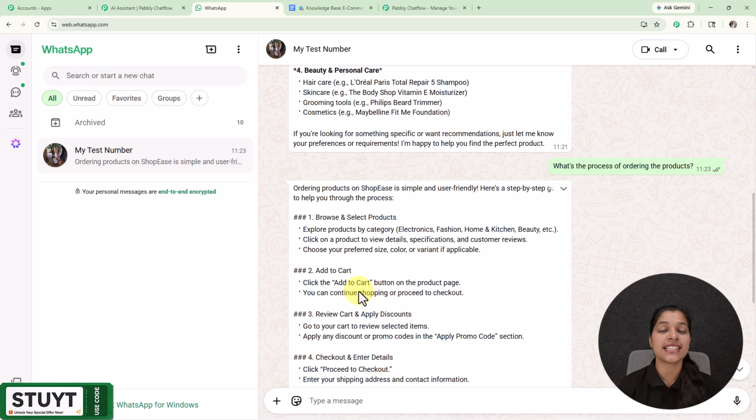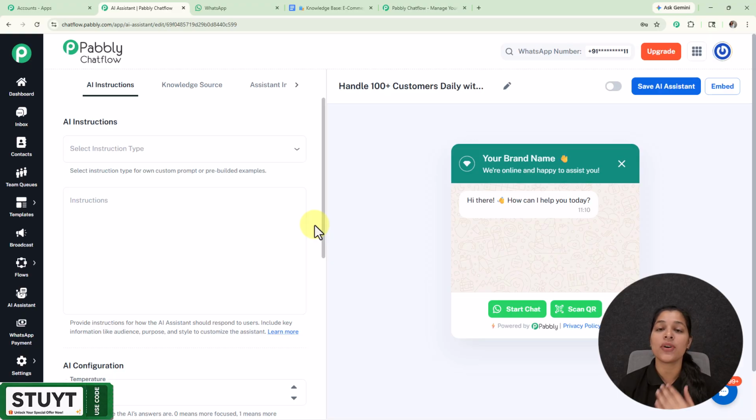I have created this AI assistant by using an amazing automation tool, that is Pabbly Chatflow. Now let me show you how I have created this amazing AI assistant which is resolving all my customer queries. For creating it, let's move on towards the AI assistant page inside Pabbly Chatflow. Right here you can see I'm on the AI assistant page, which I have got from the sidebar of the Pabbly Chatflow dashboard.